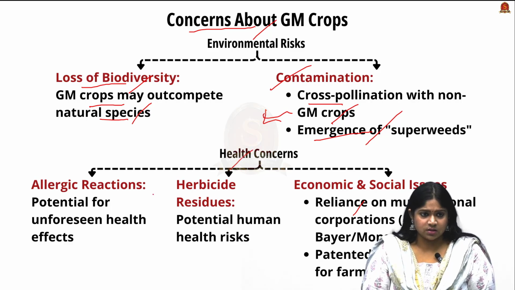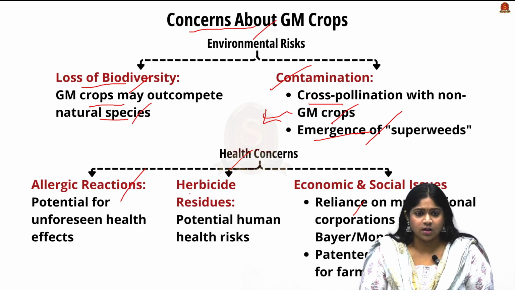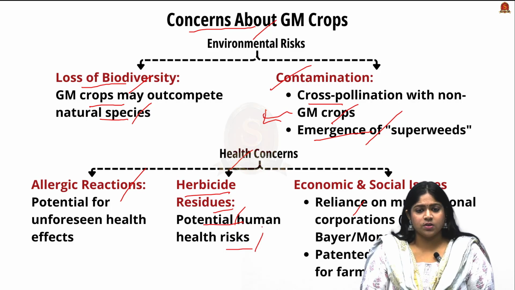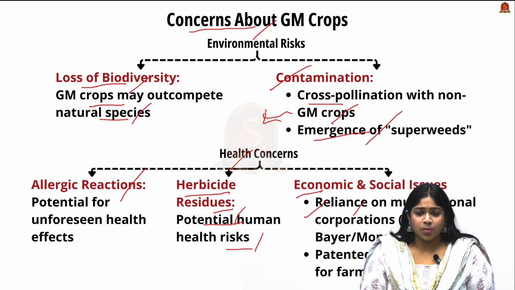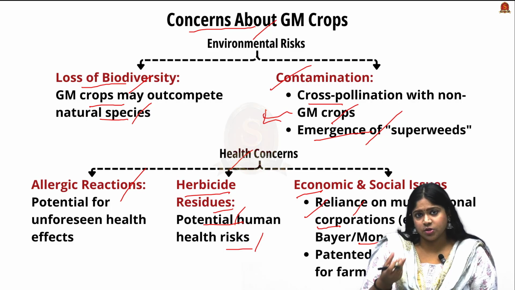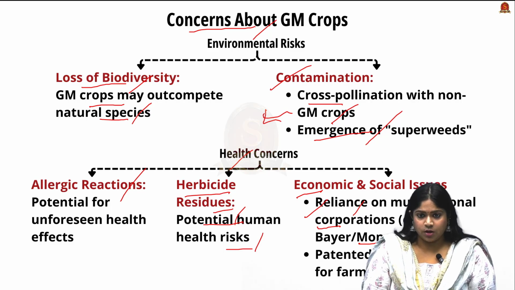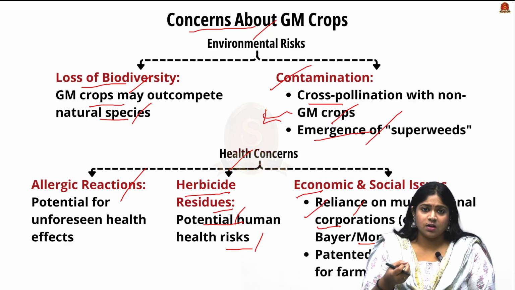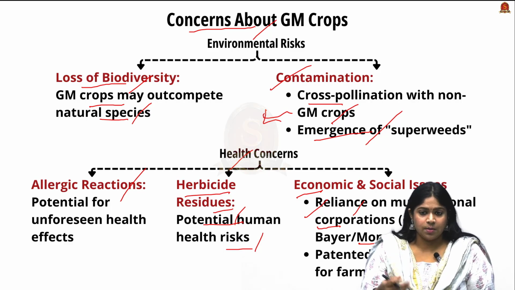Next is health concerns. First, it brings allergic reactions, and it can have unforeseen health effects. Next is herbicide residues. It can bring potential human risk at the later stages of the crop, and have economic and social issues. Here, reliance on multinational corporations like Bayer or Monsanto. Monsanto is a biotechnology company which was used for the commercialization of the BT cotton. So there is immense reliance on the MNCs.